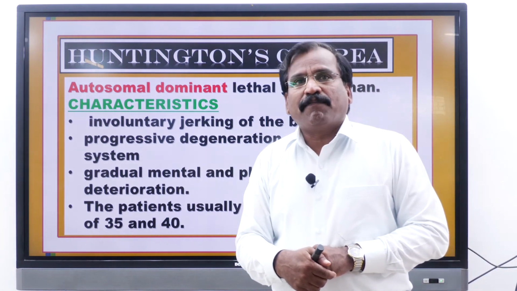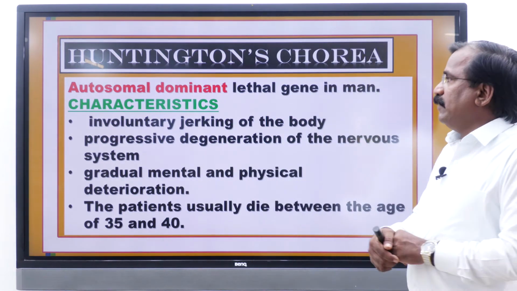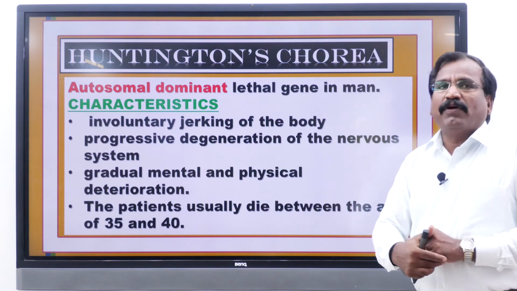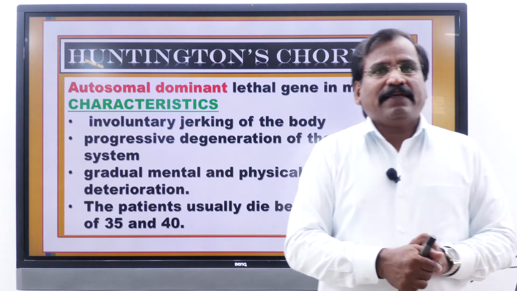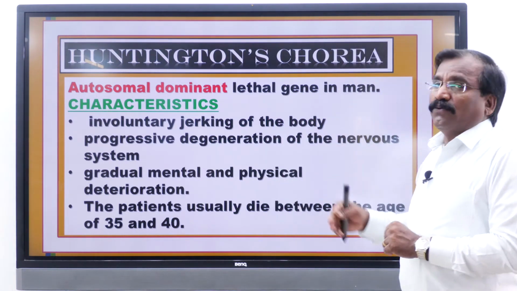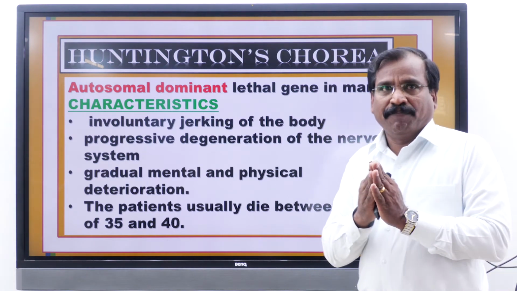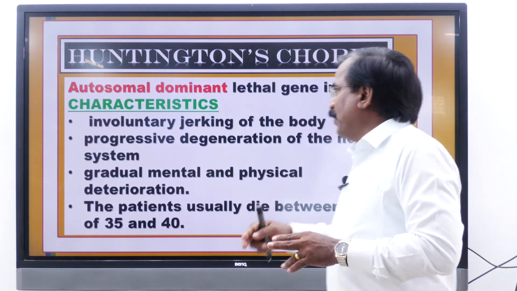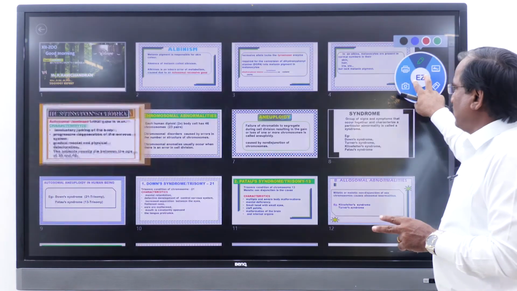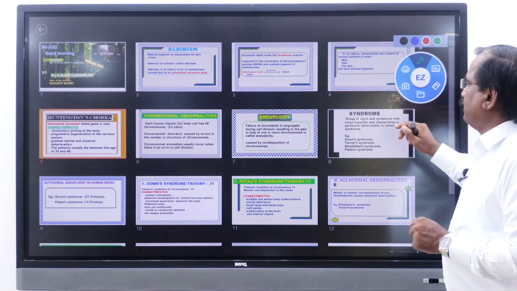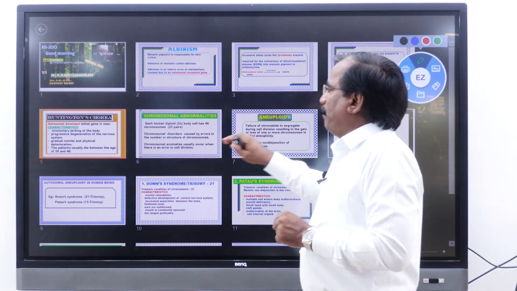Then the next disorder is Huntington's chorea. Huntington's chorea is a Mendelian disorder. Huntington's chorea ஒரு யூனிக் கேரக்டரிஸ்டிக், இது மோஸ்ட் ஃப்ரீக்வெண்ட்டாக கேட்குறது.